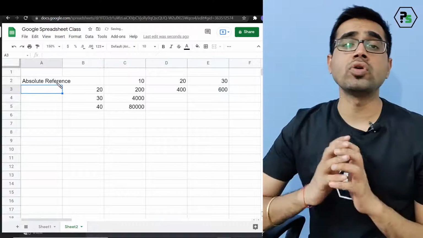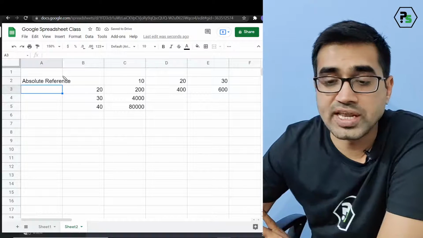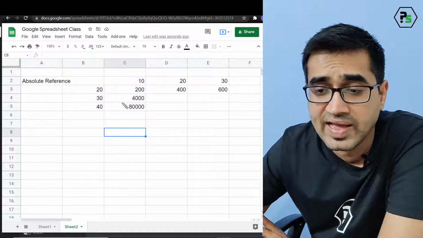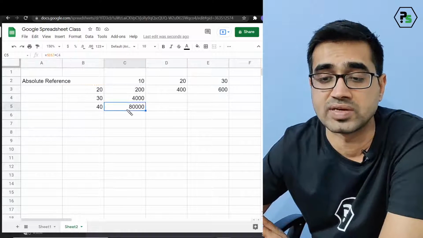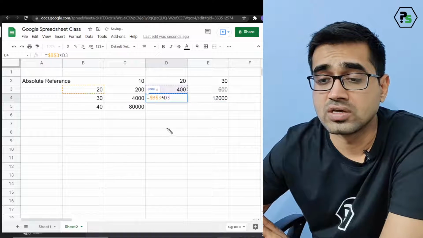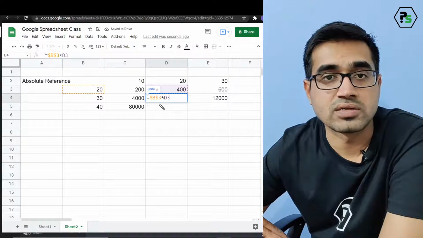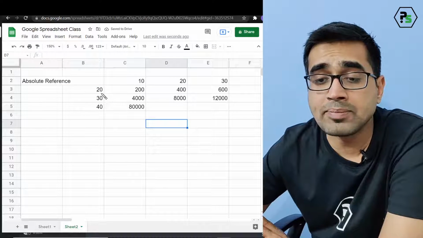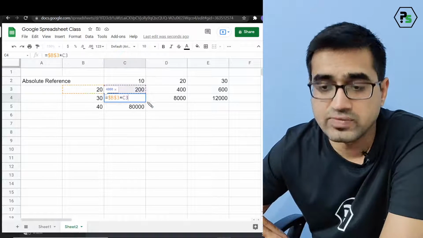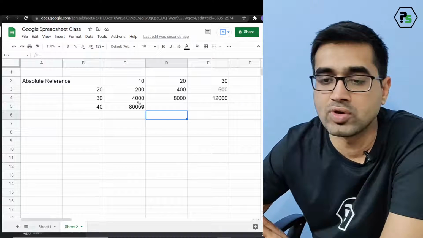Okay, so an absolute reference will not change, it's fixed, it's just one value. So what has happened now, fixing B3 has resulted in every cell being just B3. And yes, trust me, it won't change even if I go to the other cells. So notice that every time now only B3 is getting multiplied this way. Okay, so whatever this value was, it's multiplying with this value now and so on.